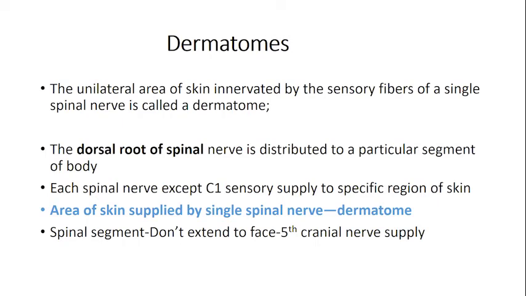Dermatomes. A dermatome is a unilateral area of the skin innervated by the sensory fibers of a spinal nerve. So an area of the skin which is supplied by a single segment of spinal nerve is called a dermatome. The dorsal root of the spinal nerve is distributed to a particular segment. So each spinal nerve except C1 supplies sensory fibers to a specific area. These segments do not extend onto the face because the face is supplied by the fifth cranial nerve.